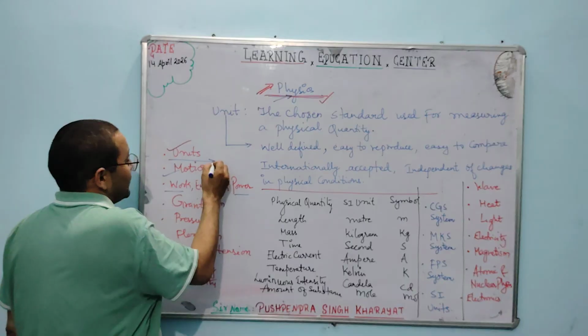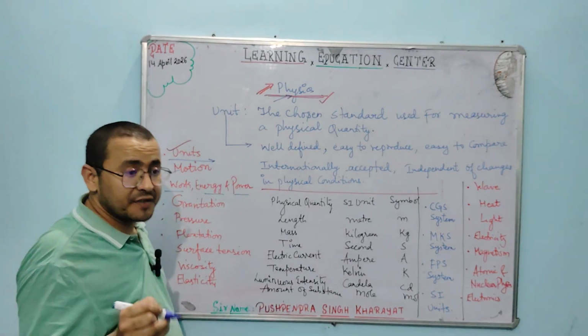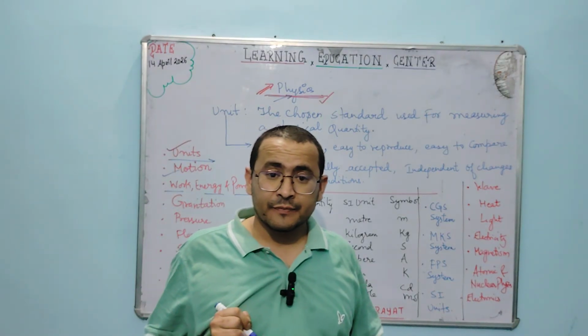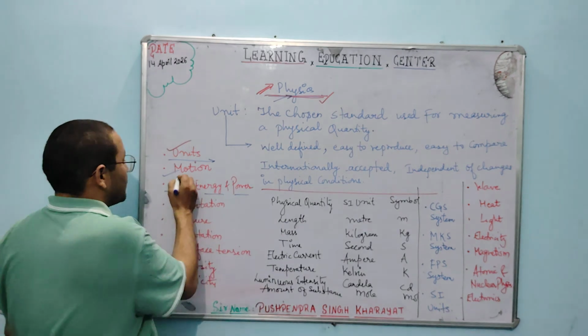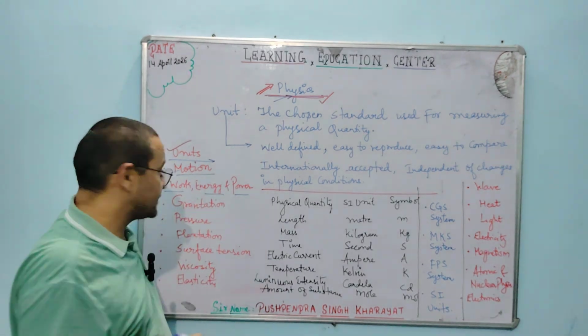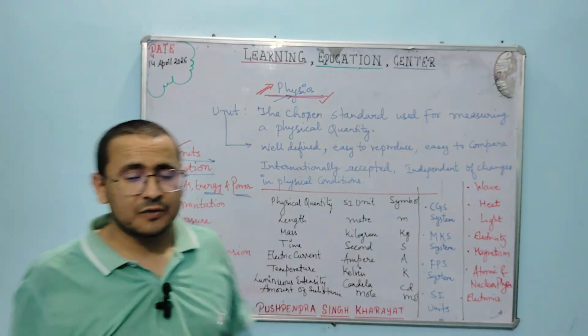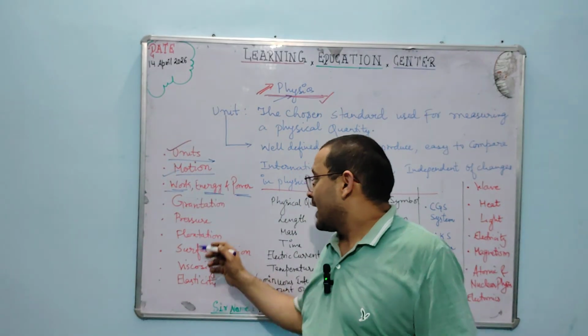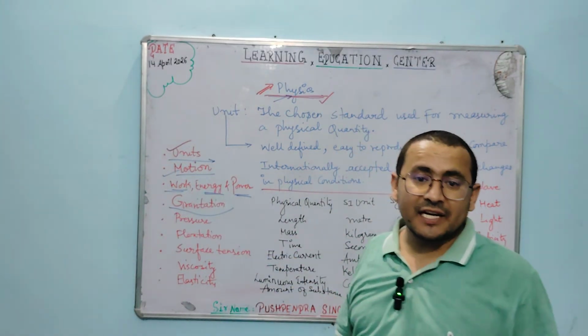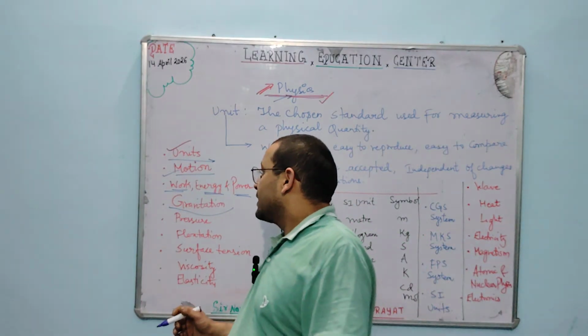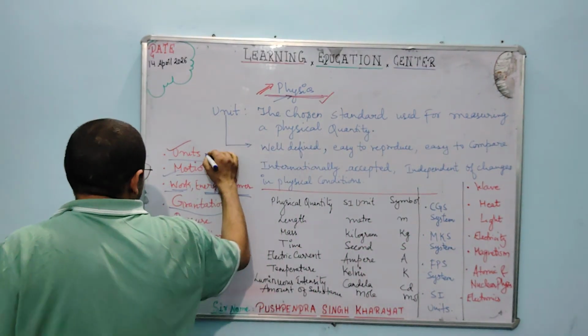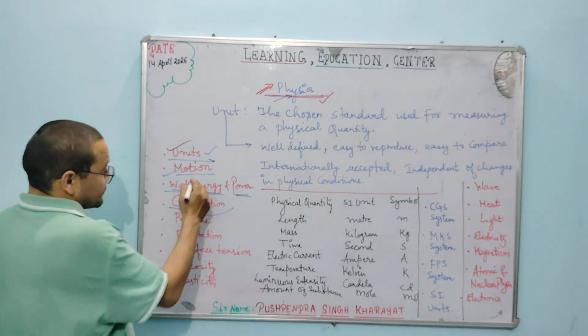We will be able to know the various units of quantities, then motion, what basically motion is, and what work, energy and power are, and gravitation. Every quantity has its unit.